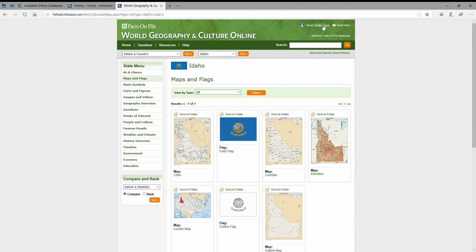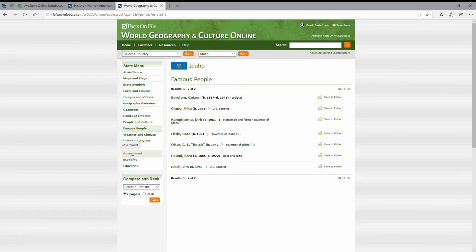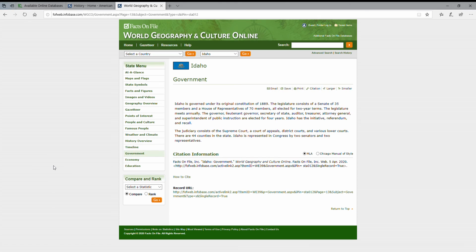You can also opt to sign up for a free account and save stuff if you're working on it and you need to go back to it. But if you're doing research and you just want to put it in the folder and then at the end of your research session go into the folder and recall that information, you can do that as well. But you can go through and see things like the climate, famous people. There's a list of government information, how the government is structured in Idaho. So that's the kind of information you're going to be finding in the World Geography and Culture online.